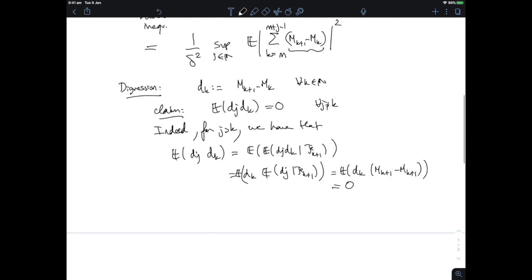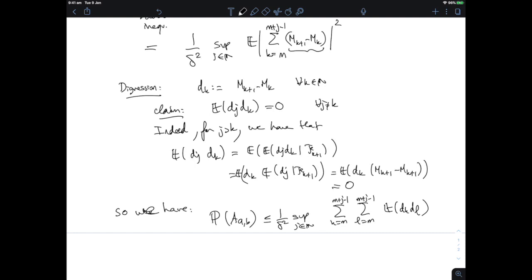Let's remember this formula. So we have that the probability of A_B, and remember I'm trying to show that this is 0, is smaller than 1 upon delta squared times the supremum over j in N of the expectation of, well, it should really be a double sum, k equal m to m plus j minus 1, and a sum l equal m to m plus j minus 1 of the expectation of d_k d_l, but then this is going to be 0 unless k is equal to l.